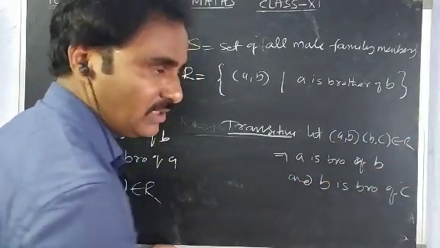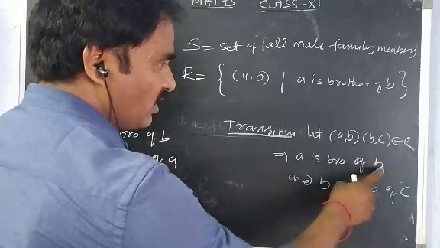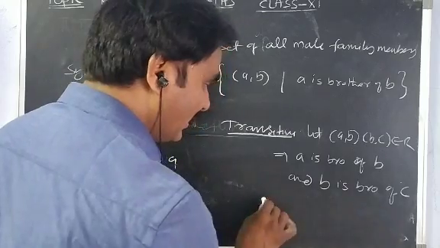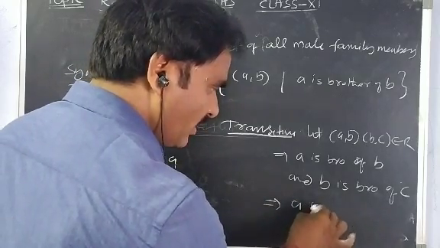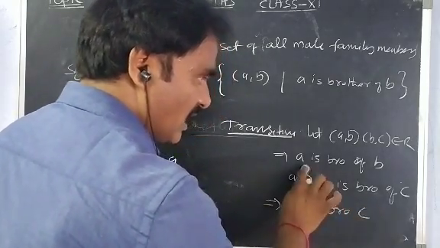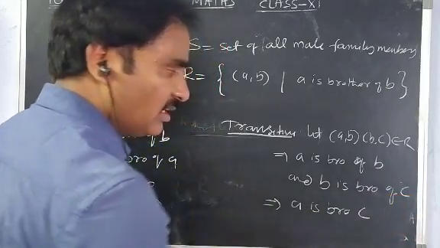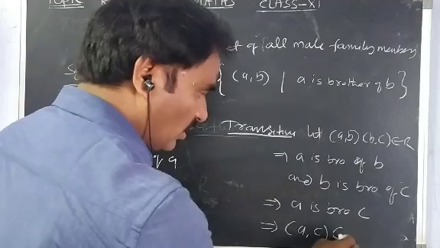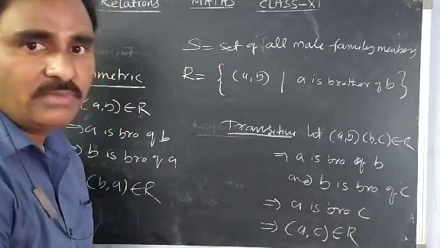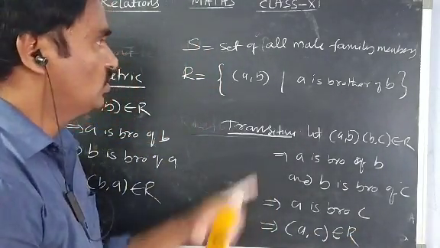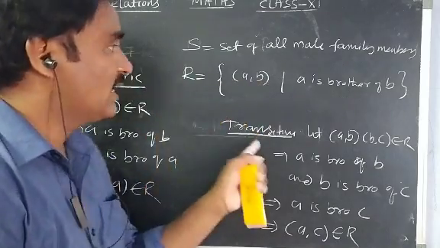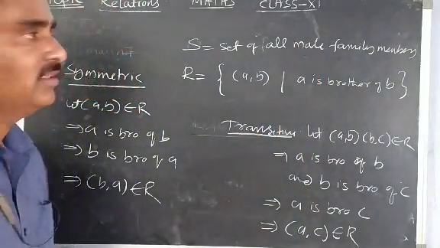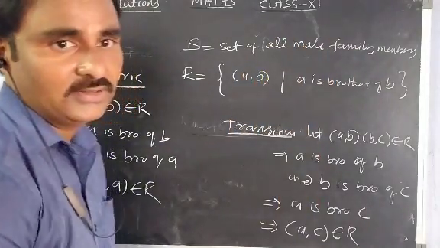So we can take these ordered pairs. Here A is brother of B, B is brother of C. If A is brother of B and B is brother of C, can I write A is brother of C? Yes. So automatically A is also brother of C. Now you can write A comma C also belongs to R. So it is transitive. So this relation is symmetric and transitive but not reflexive, for this set, the set of all family members.